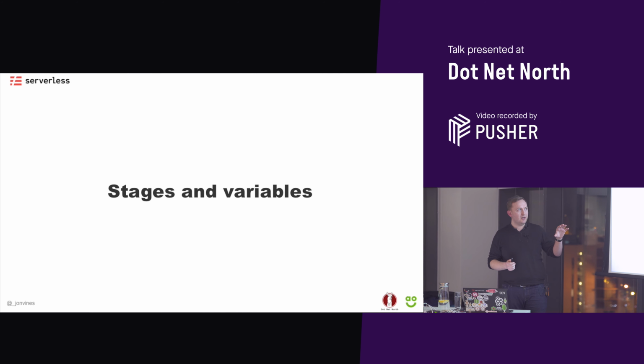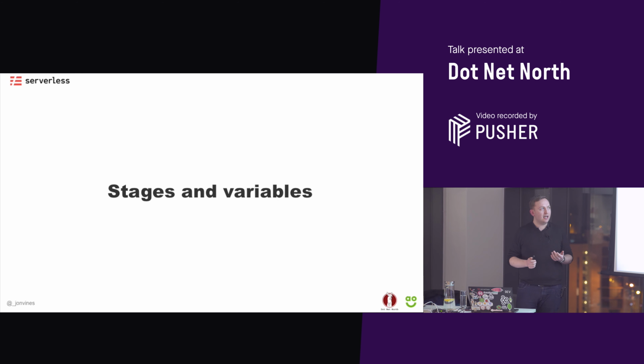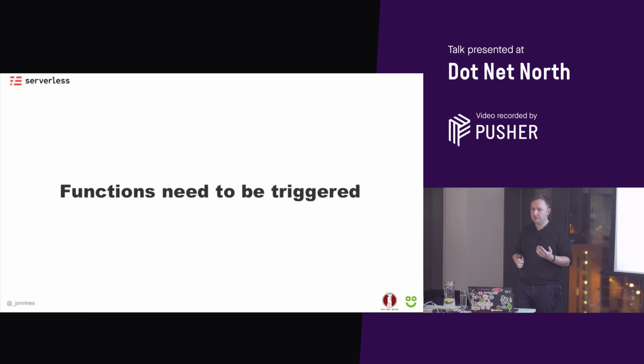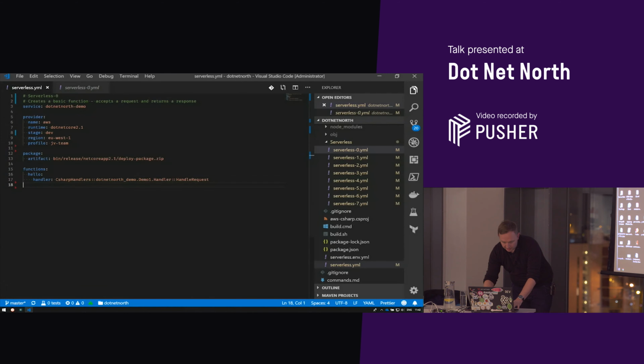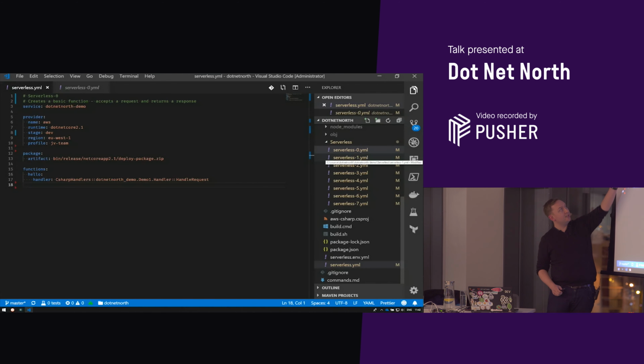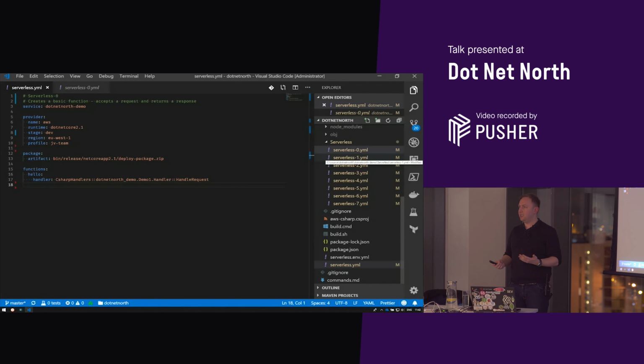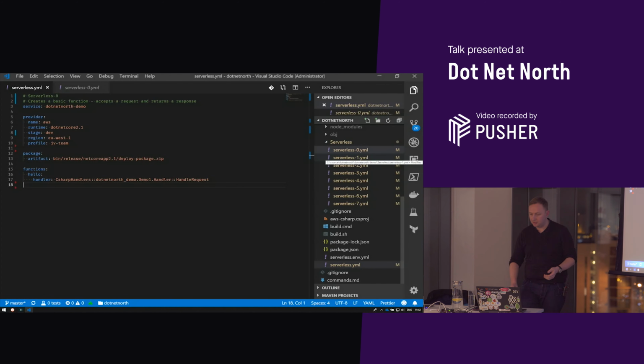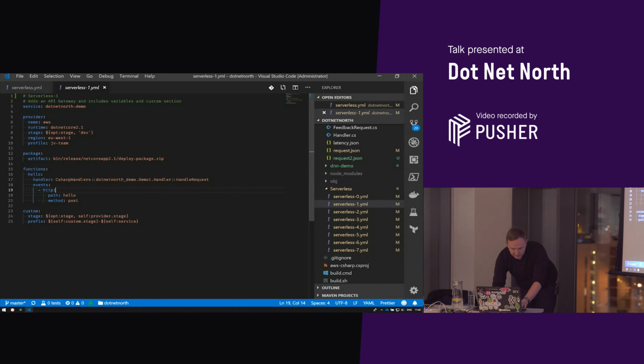The next bit I want to talk about is stages and variables and the fact that functions need to be triggered. So if I just pop back to that code again very quickly, we can see here that I've got the stage hard-coded, which wouldn't be great once we get to the CI/CD point, the bit where we actually want to deploy that function. So I can change the serverless script slightly to actually pull in a stage from the command line. So I can say --stage staging or --stage production, and that will create duplicate stacks for us to carry on through that point.